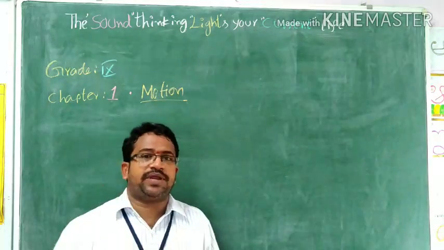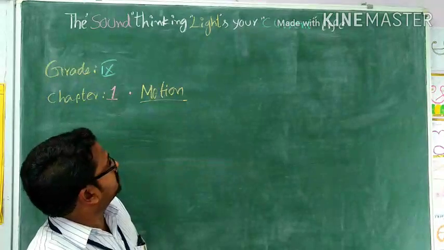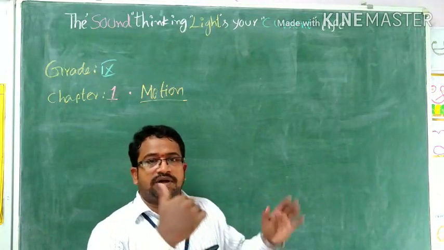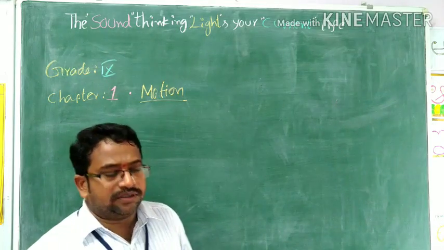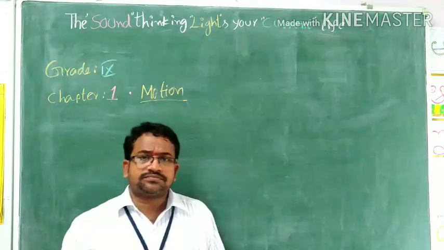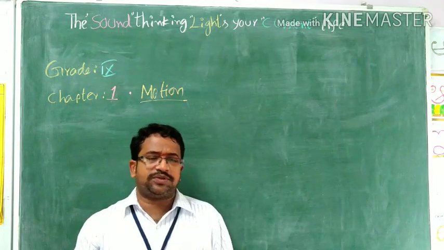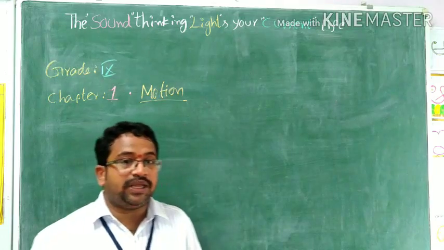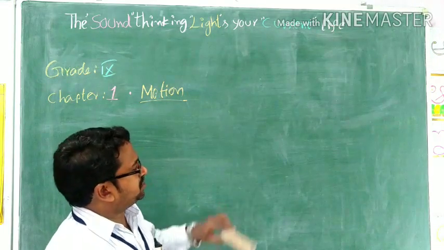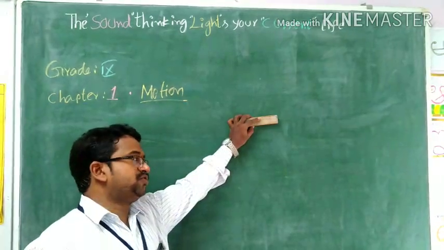In physics so many branches are there. Among them, mechanics is a very ancient branch. Motion comes under mechanics. Right. So for example, if any body is under motion, what are the fundamental things you have to recognize? That there should be a change in the position of the object continuously with respect to time.